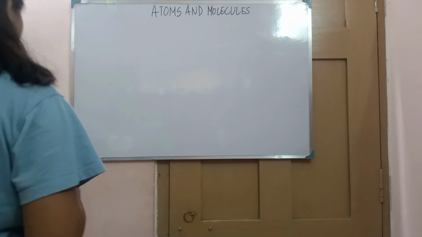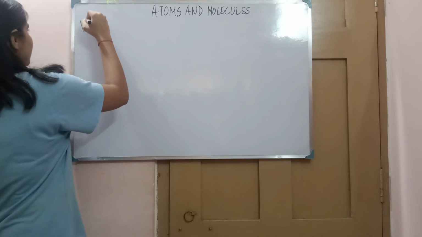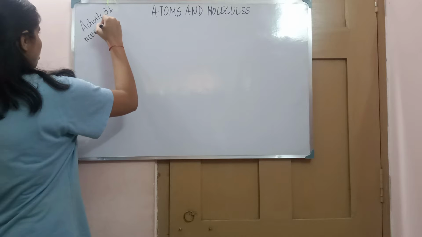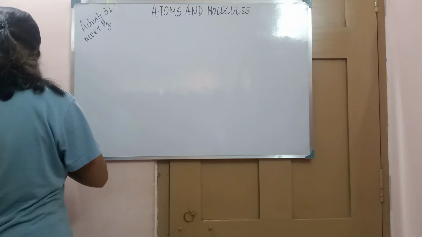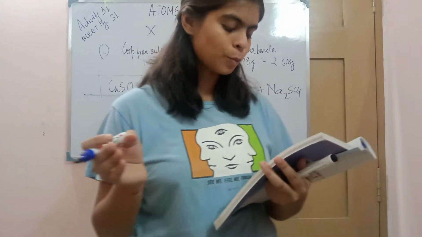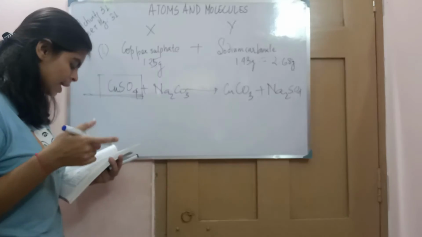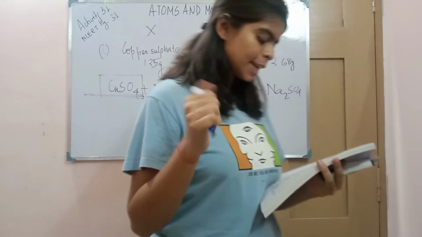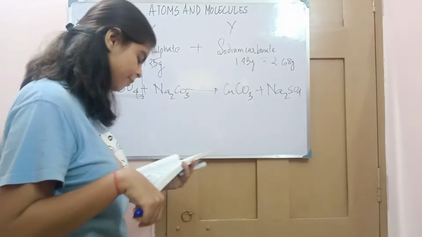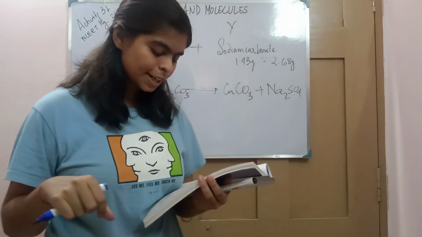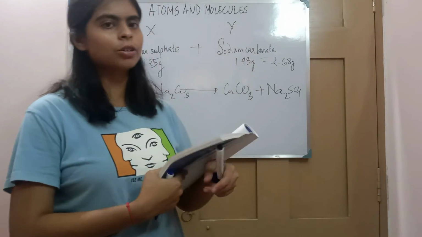Now comes activity 3.1 given in NCERT page number 31. It states: take one of the following sets X and Y of the chemicals, and prepare separately a 5% solution of any one pair of the substances under X and Y each in 10 ml of water. Take a little amount of solution of Y in a conical flask and some solution of X in an ignition tube. Hang the ignition tube in the flask carefully. See that the solutions do not get mixed, and put a cork on the flask.